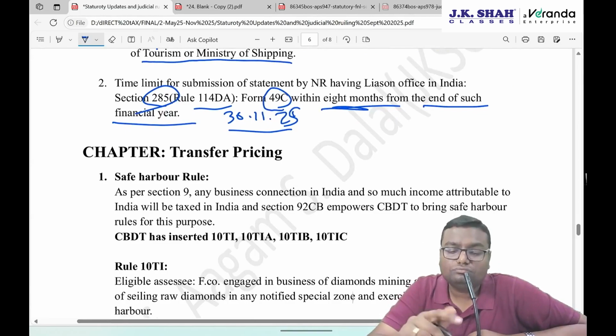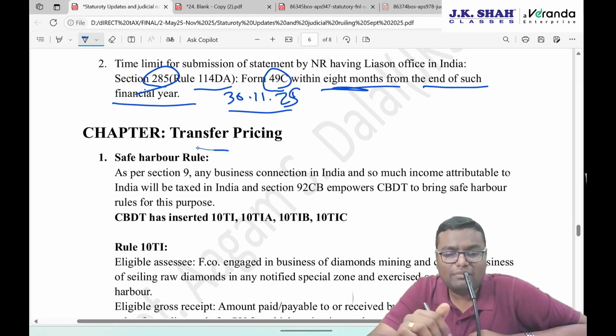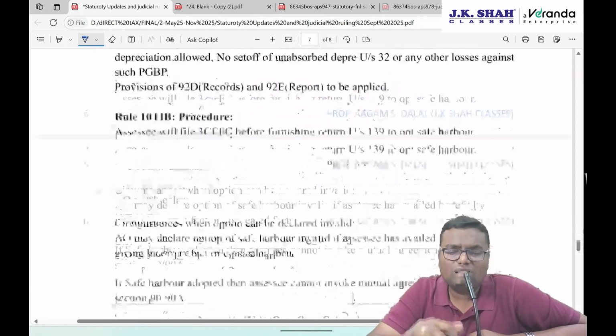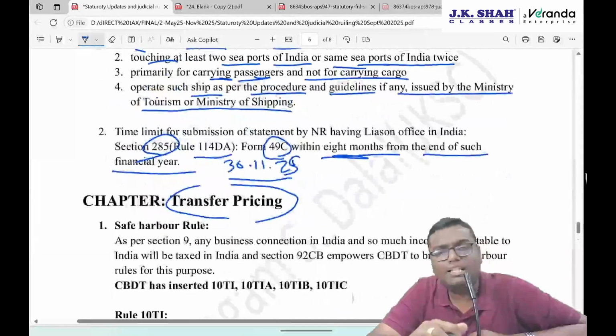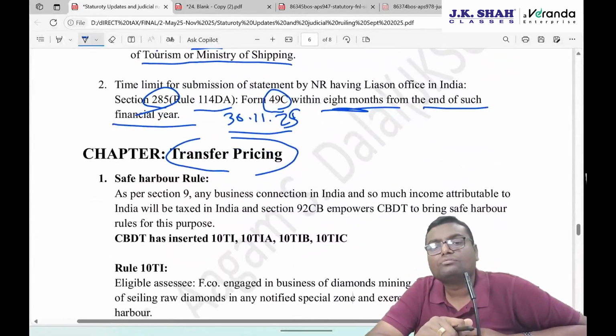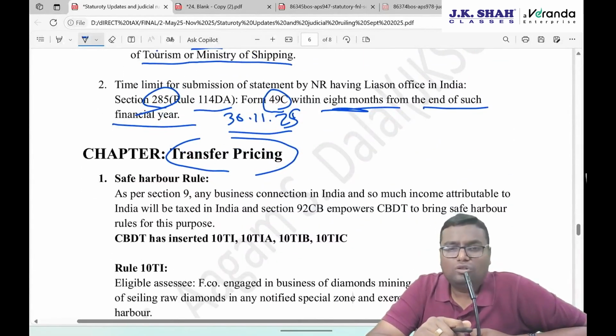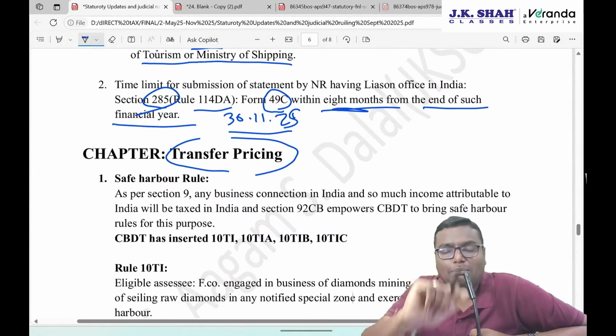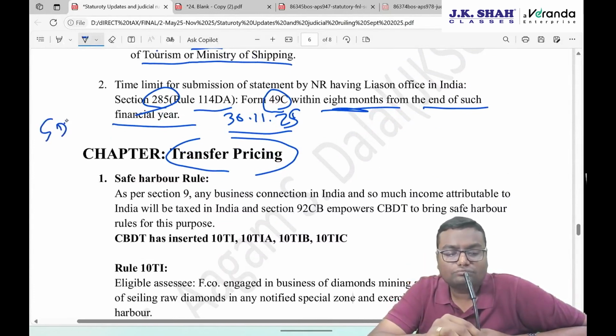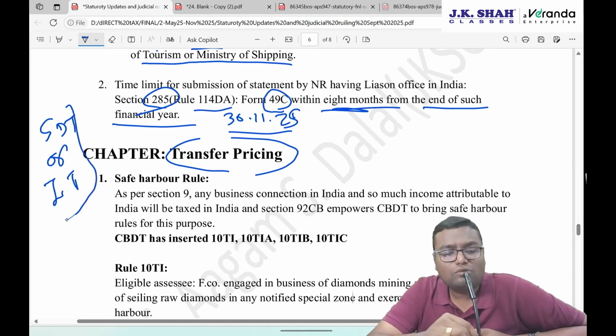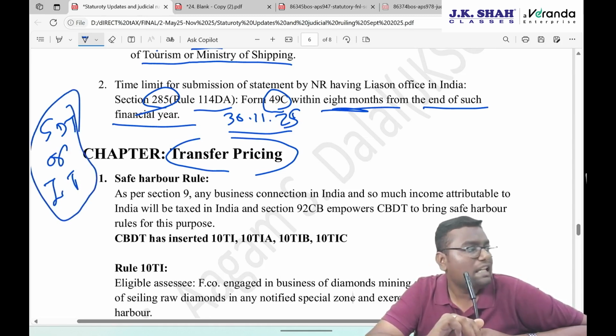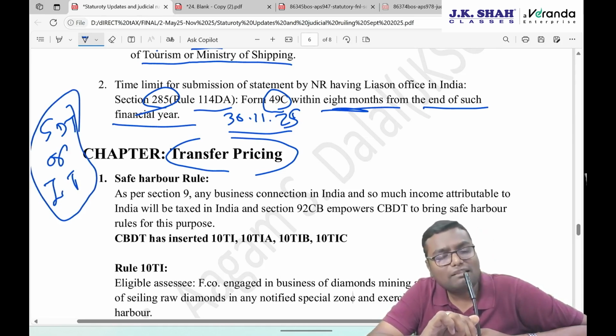Then the next chapter in which there is an amendment, transfer pricing, or we can say the last point of this statutory update, transfer pricing. So you know that any person who is doing a specified domestic transaction or any international transaction with associated enterprises has to carry out the transaction at arm's length price. If it is not at arm's length price, then the necessary adjustments will be done.